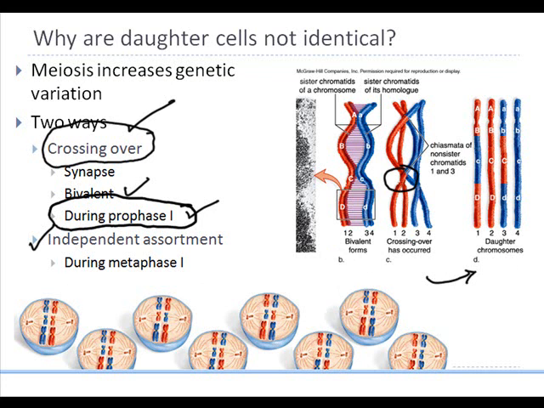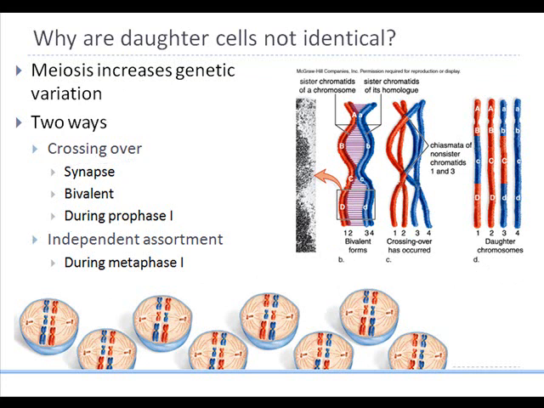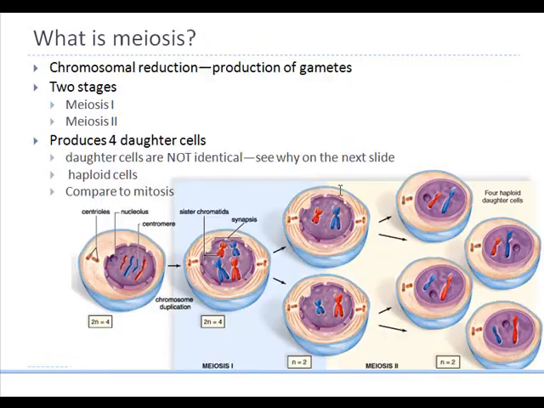So going back over here quickly just to give you an overview of what I'm talking about. Here we're talking about the four different haploid cells that are coming out because of independent assortment. And in this region, we will talk about the crossing over, or the region where synapsis is formed, and so forth.